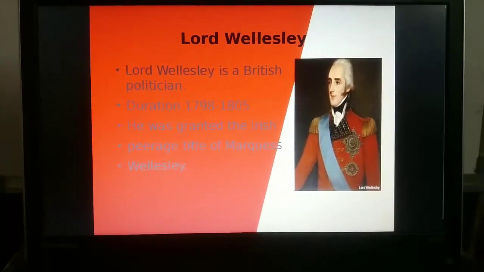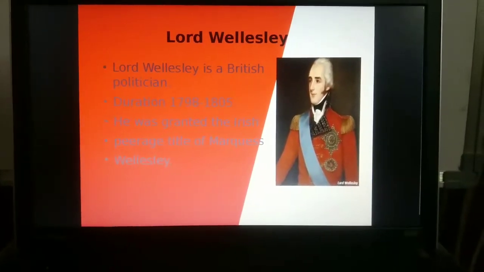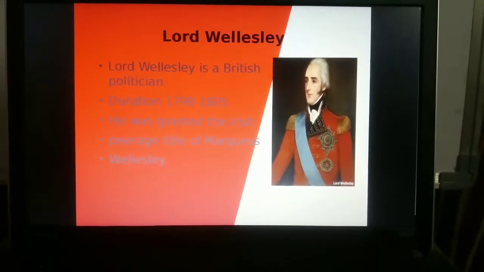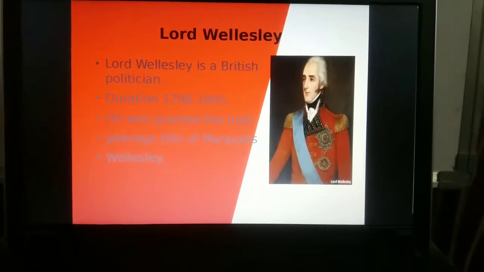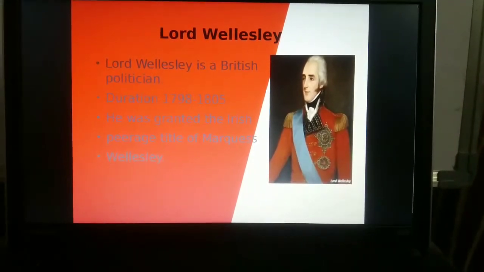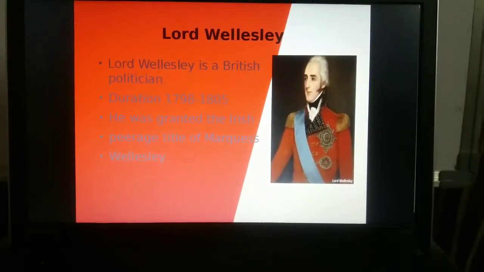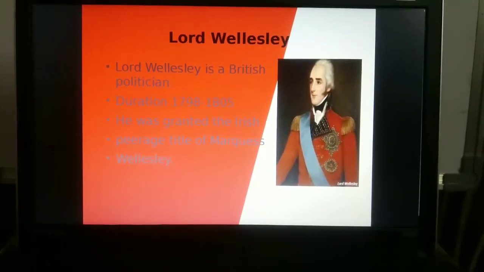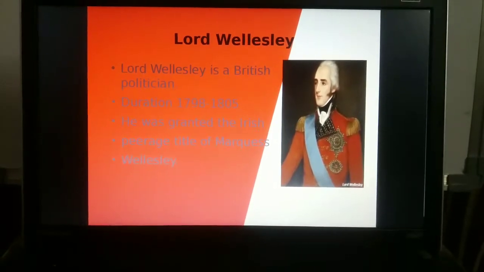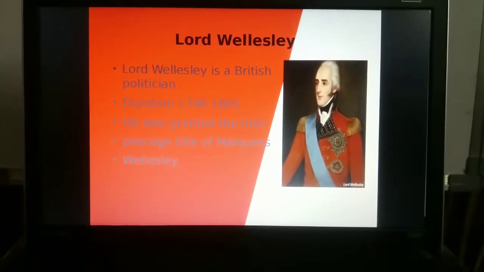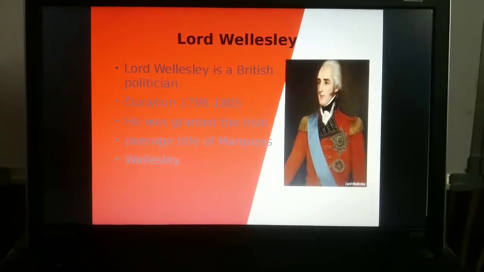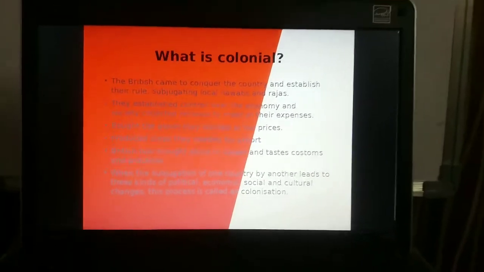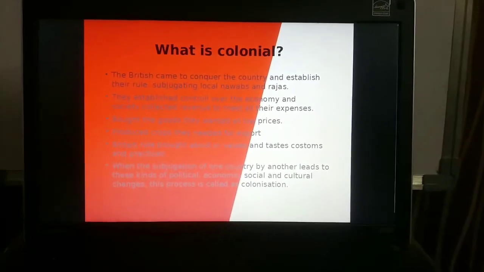Children, yesterday I gave you a task: collect information about Lord Wellesley. Here I am giving you brief information about him. Lord Wellesley was a British politician, and his duration was 1798 to 1805. He worked as Governor General of India under British rule, and he was granted the Irish peerage title of Marquess Wellesley. Next we are going to enter the topic.